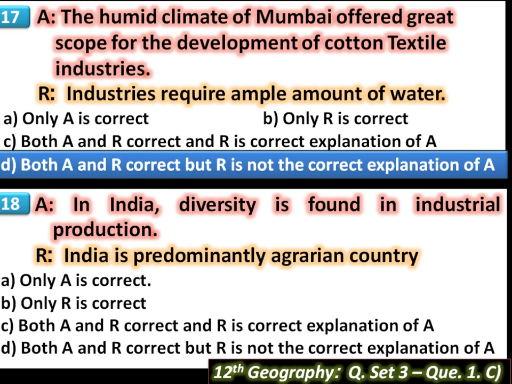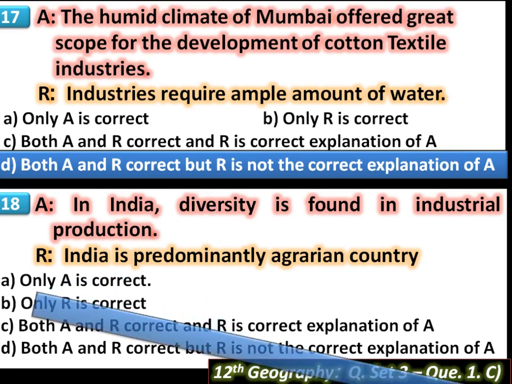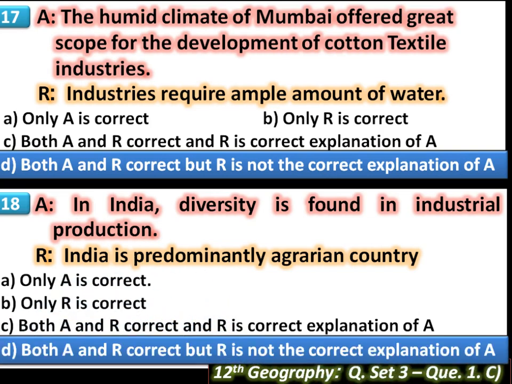Then R, India is predominantly agrarian country. This sentence is also correct because most of population is engaged in agriculture and allied activities. So here A and R is correct sentence, but R is not a correct explanation of A.